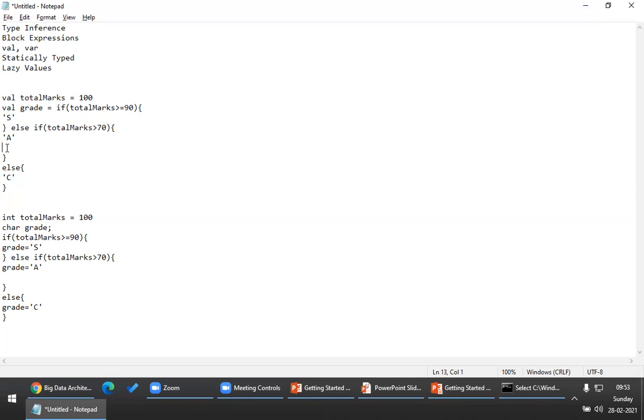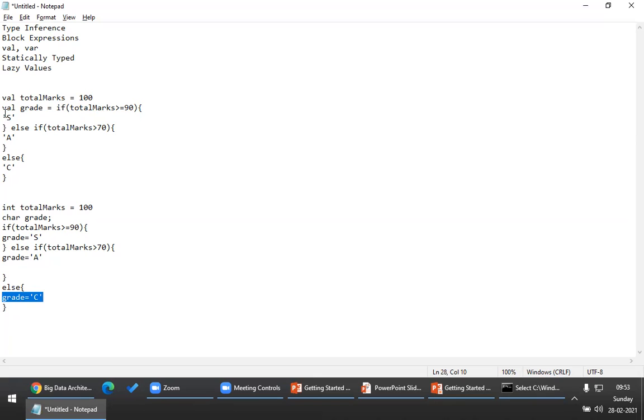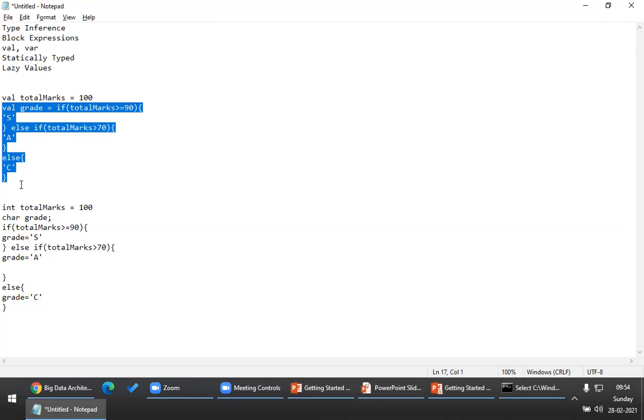But look at the Scala. So less code. You need not assign grade is equal to S, grade is equal to A, grade is equal to C. You can simply type the grade S, A, C. The expression will return your value. So automatically the expression total marks is greater than or equal to 90, this if condition evaluated. So S got returned to this variable, that is grade. So it provides you a much more concise way of writing code when compared to this Java style of writing code. That is why people tend to use Scala.